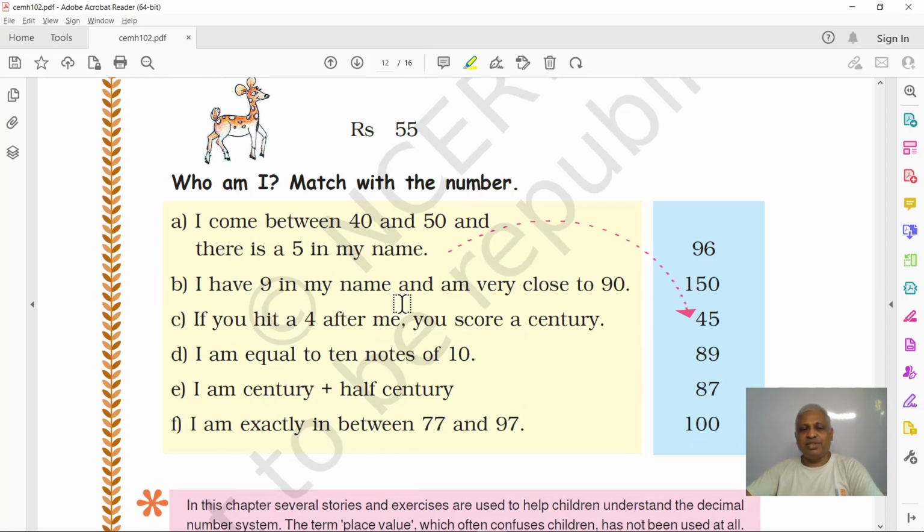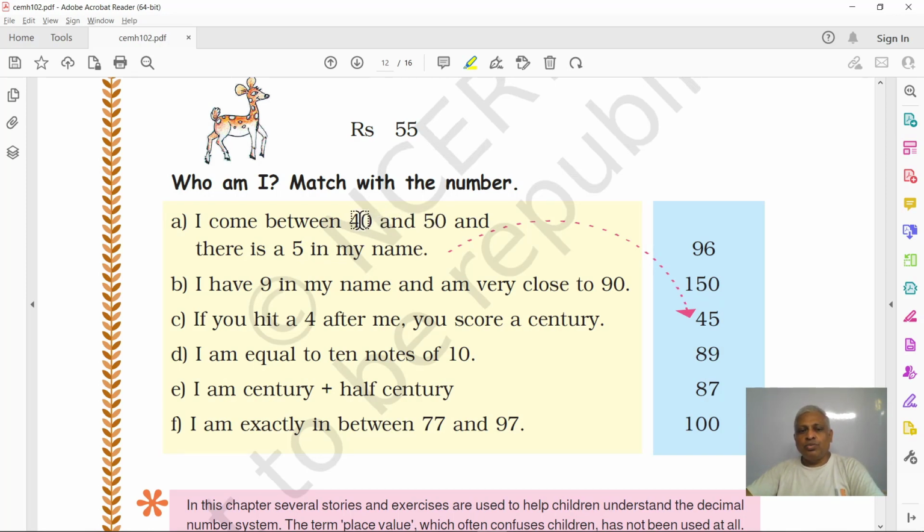This is a number puzzle. Match with the number. Who am I? I come in between 40 and 50, and there is a 5 in my name. Okay, that comes in between 40 and 50, and it has a 5 in my name. What can it be?